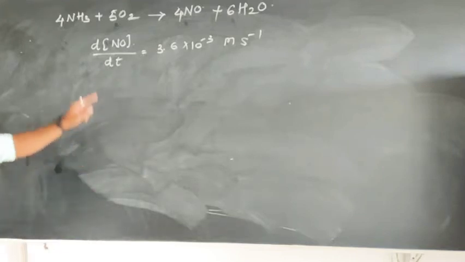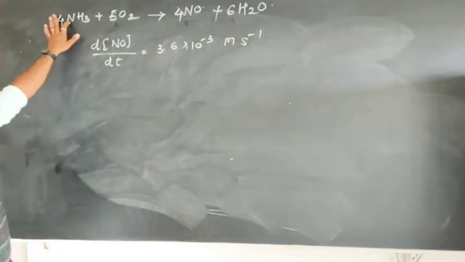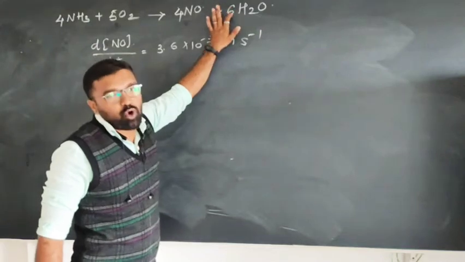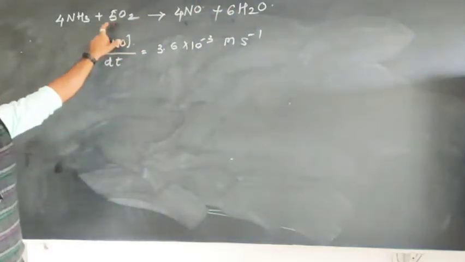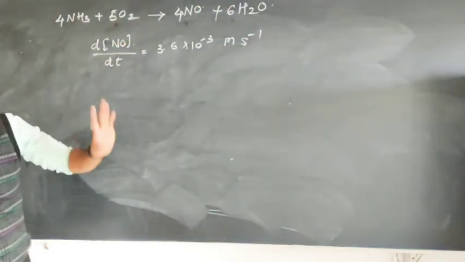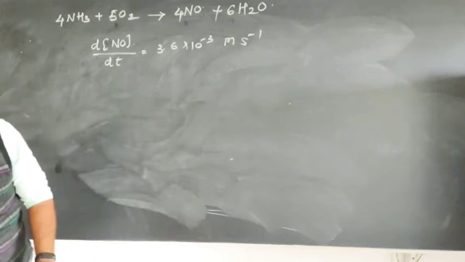That means you want to calculate the rate of disappearance of ammonia and the rate of formation of water. You can also call it the rate of disappearance of oxygen too. No problem.